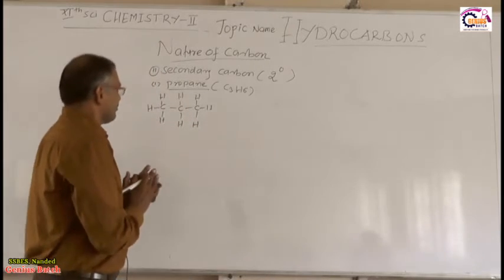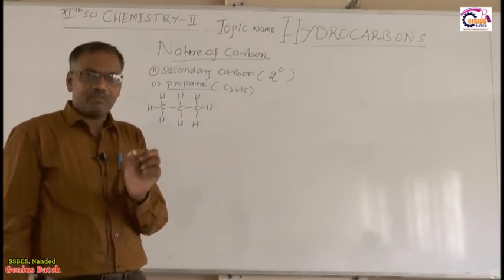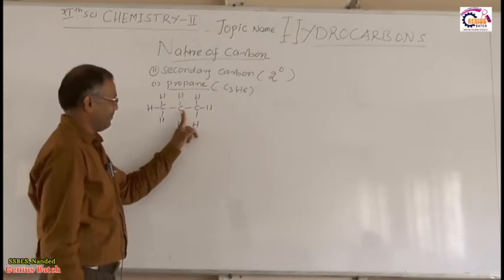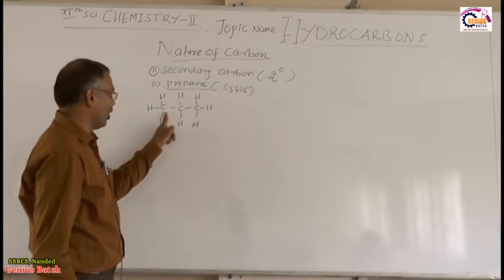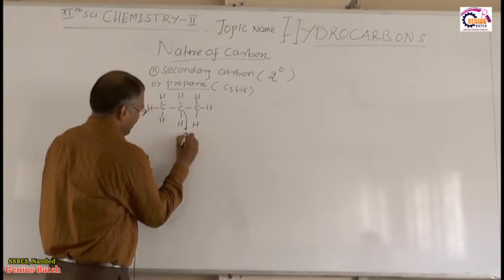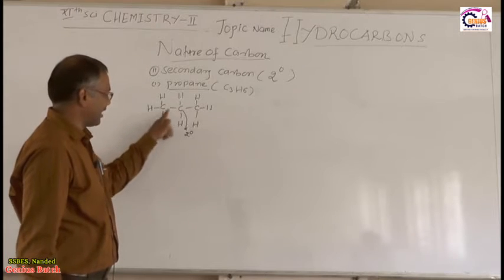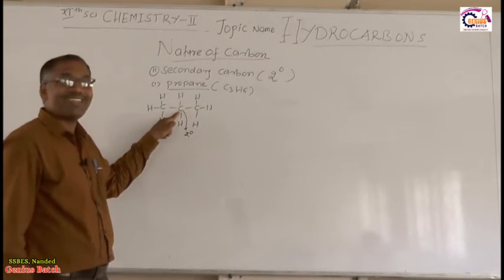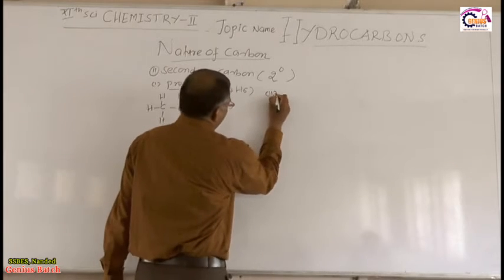So now what is meant by secondary carbon atom? The carbon atom which is attached to 2 other carbon atoms. See here, this is the carbon which is attached to how many other carbon atoms? 2 other carbon atoms. So therefore 1 and 2. So therefore this is an example of secondary carbon atom. This is an example of primary carbon atom, but this is the secondary carbon atom, right? Okay, propane.